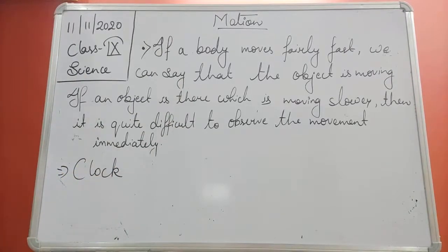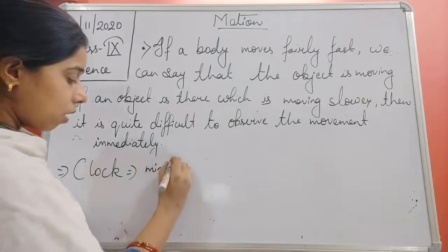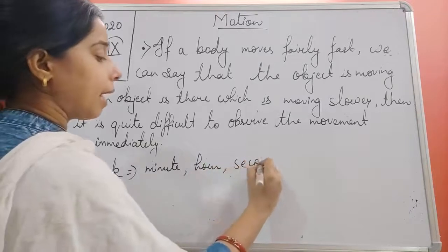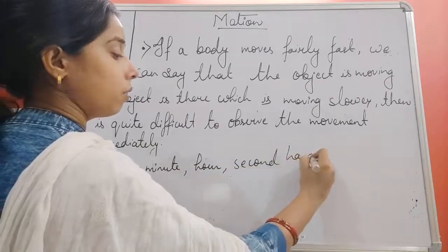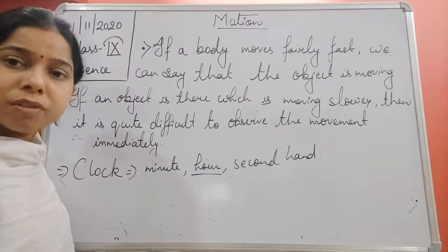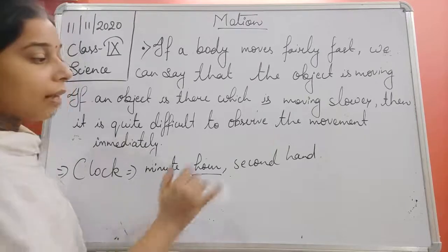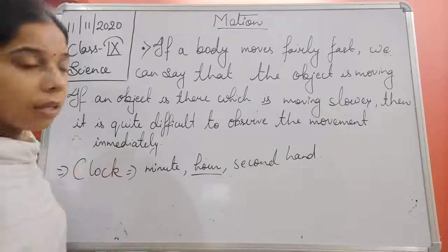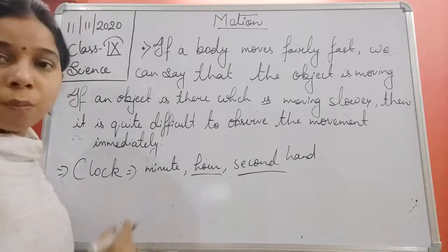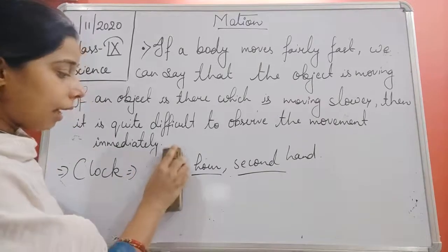You see, students, the clock has a minute hand, an hour hand as well as a second hand. The hour hand moves very slowly as compared to the minute hand and the second hand, while the second hand moves very fast. So we will look at two hands of the clock, the minute hand and the hour hand.